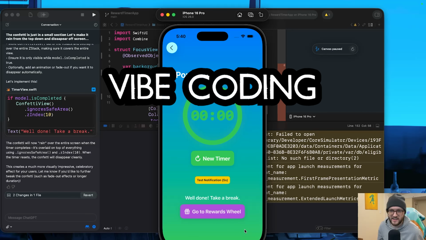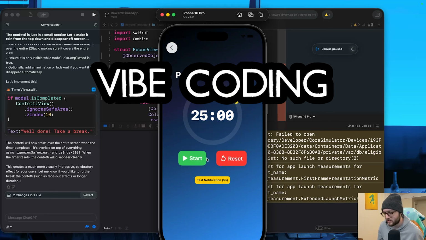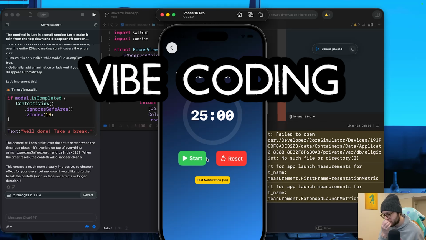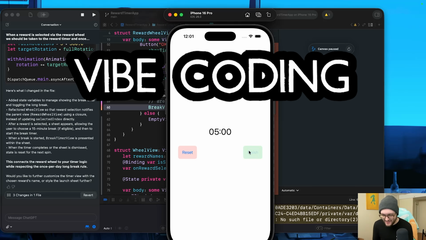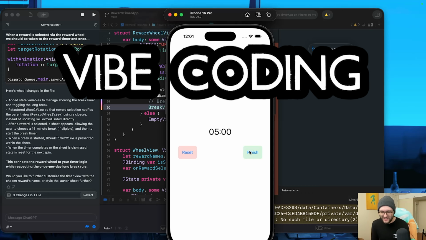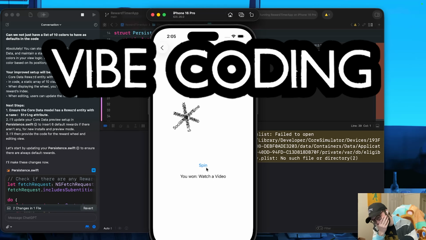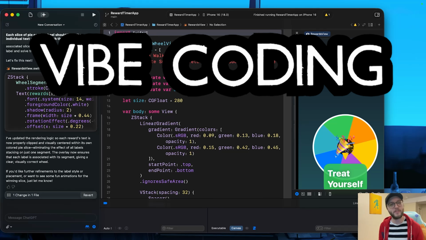Yeah, that's exactly what I wanted with the confetti. Yeah, I like this where it's like, okay, I can start another timer. How do we get out of here? We're actually stuck in an infinite loop here. I don't think it's quite getting it.